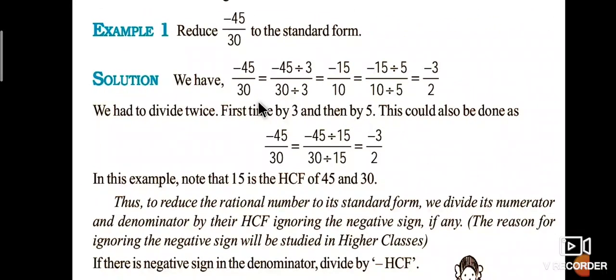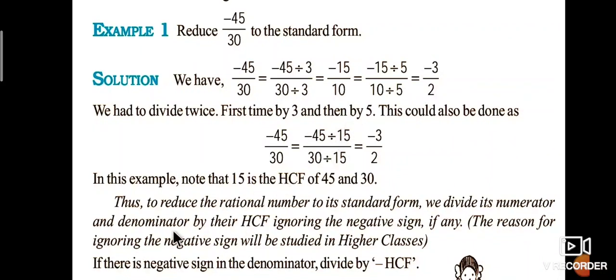Next one is, students, reduce minus 45 divided by 30 to the standard form. Okay, we have to reduce this one. The given problem is minus 45 divided by 30. We divide by 3, then we get minus 15 divided by 10.